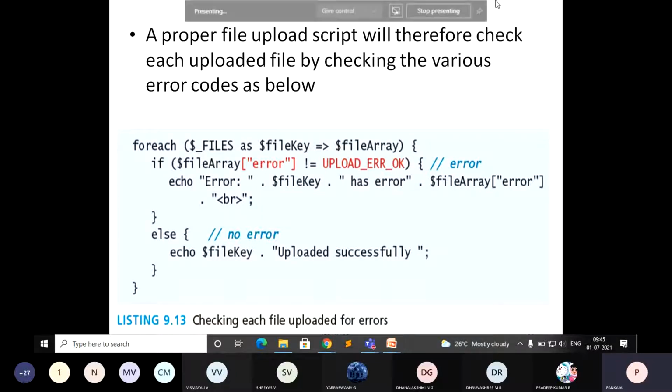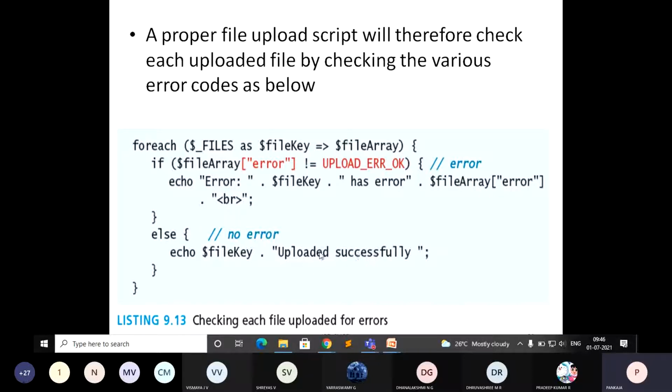The user will, knowingly or unknowingly, make mistakes, but your script should take care of all those things. So first check, is there any error with respect to the file? If no error, then it should echo the message: echo $file key uploaded successfully. You need to give the message once all the conditions are satisfied without any error. It should display the message uploaded successfully.